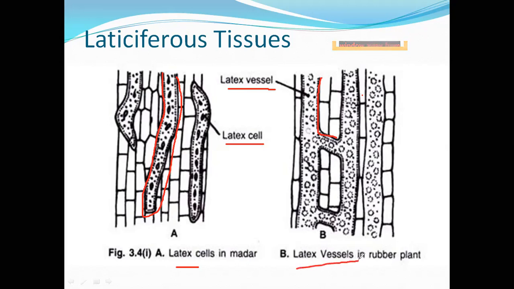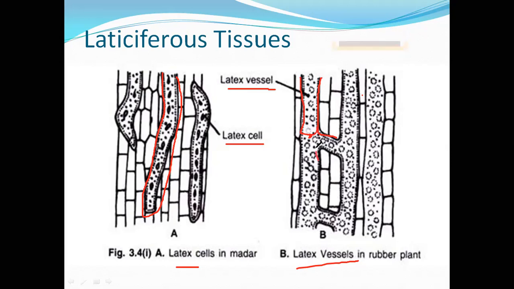These vessels are also called articulated latiferous tissue, or latex ducts or latiferous ducts. Generally, they originate from a row of cells in a continuous series by partial or total dissolution of end walls. For example, this is an end wall up to here, but the end wall dissolves.